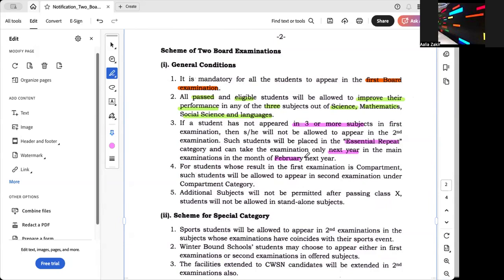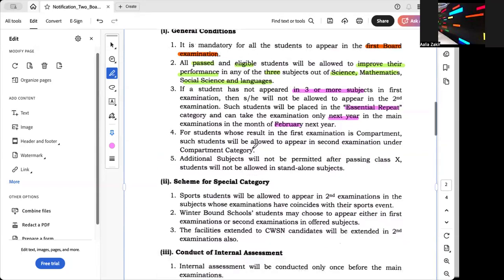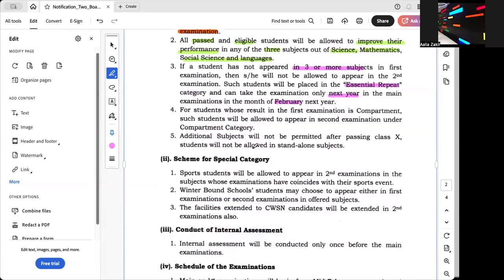So, you cannot write just 2 papers in February and the remaining papers in May. You cannot do that. You have to appear for all the 5 papers in February. And then if you pass in all of them, you can reappear just to improvise your marks. So this idea is basically to improvise your marks.